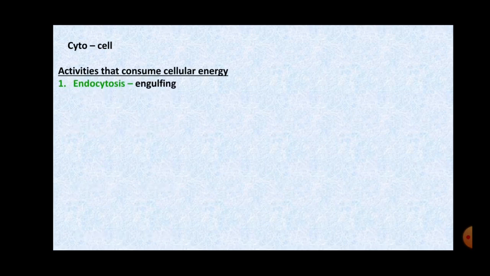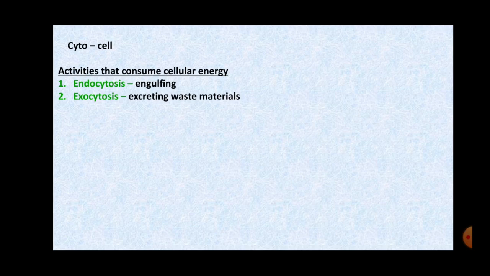The first process is endocytosis. Endo means inside. When food or other substances are taken inside the cell from the outside, it is called endocytosis, and this needs energy from the cell.